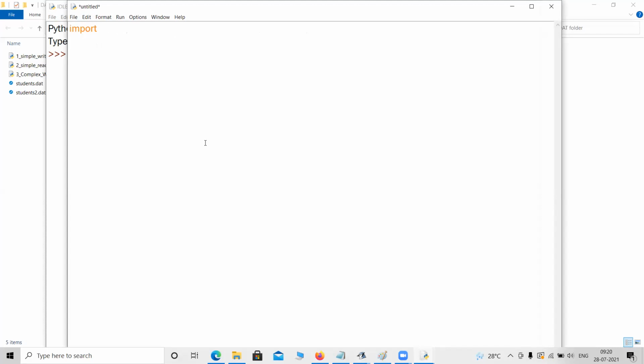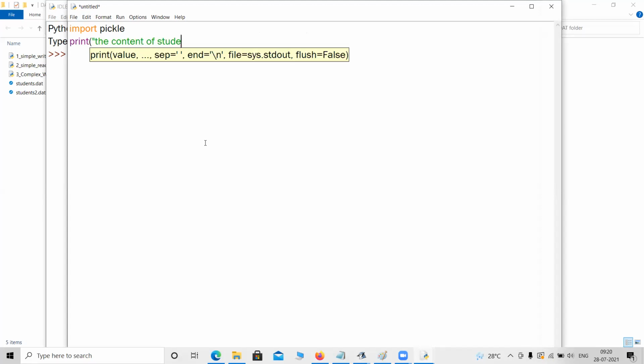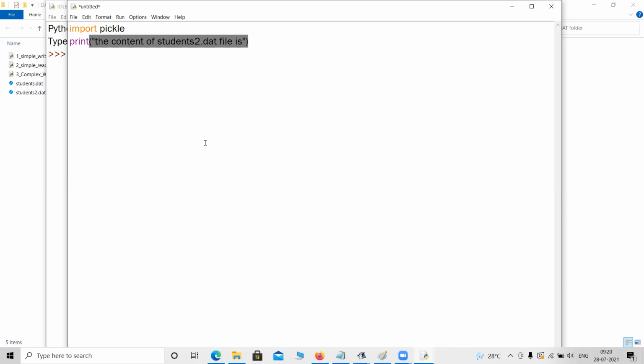So as usual, import pickle. And now I will print something, the content of students2.dat file is something like this. Even we can take the input from the user as well. Okay, so record equals to 1. Now I will try to open the file. Open to copy. Just a minute.